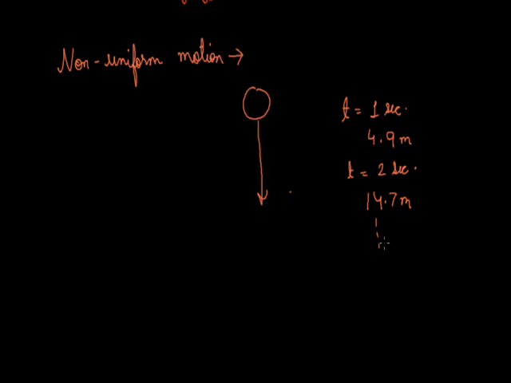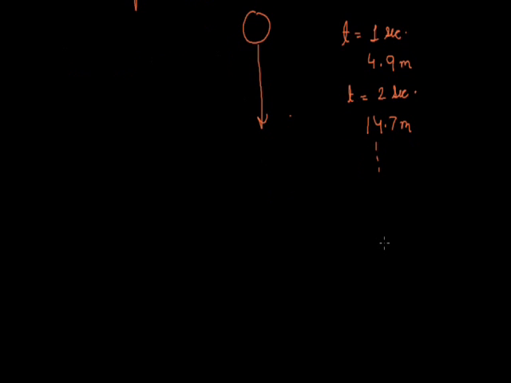So this distance which is covered by the body while moving downwards is differing, but the time is equally intervalled. So this is known as non-uniform motion.